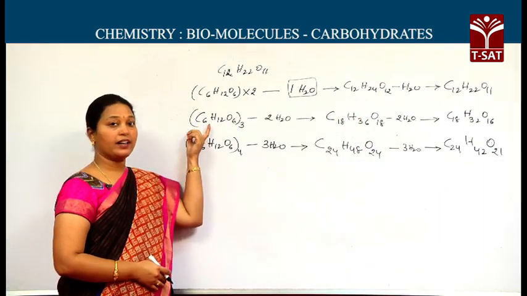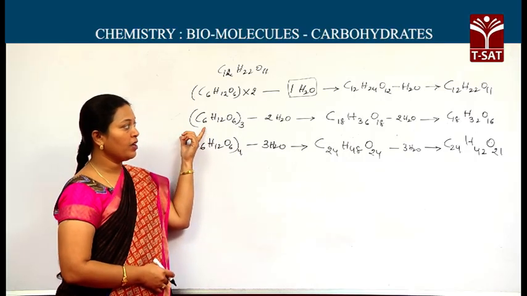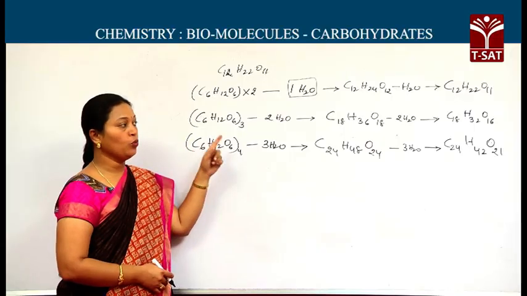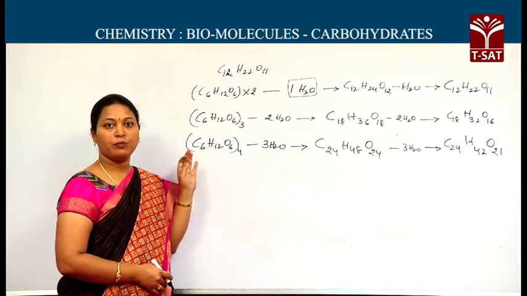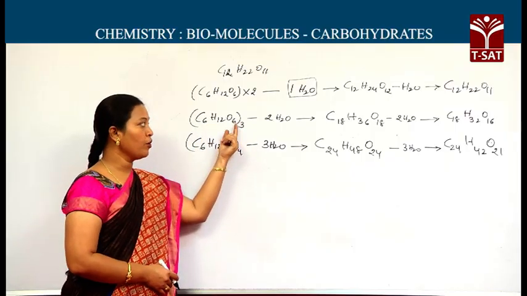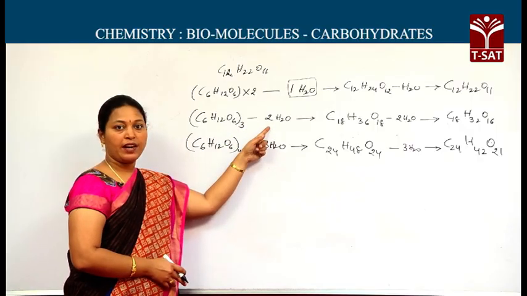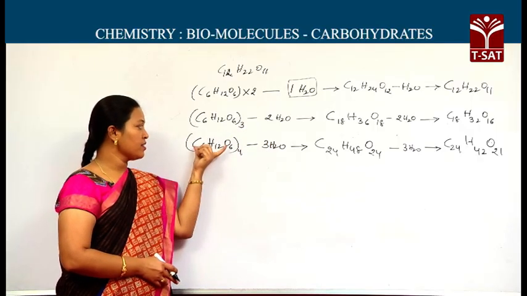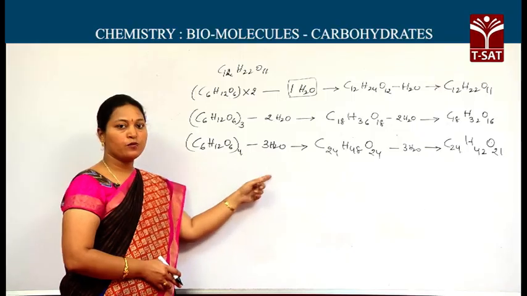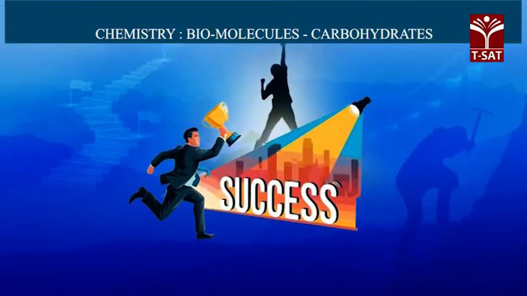Previously, the trisaccharide raffinose formula was asked in the AIEEE exam. The formula is C18H32O16. It may not be simple to remember, but if you remember this method, multiplying with the number and subtracting one less number of water molecules, you can do it. If they ask you to write about a pentasaccharide, C6H12O6 into 5 minus 4 H2O. Like this we can write the molecular formula for the saccharides.